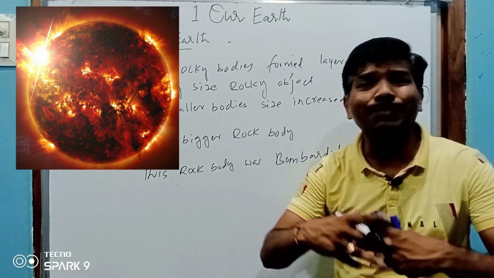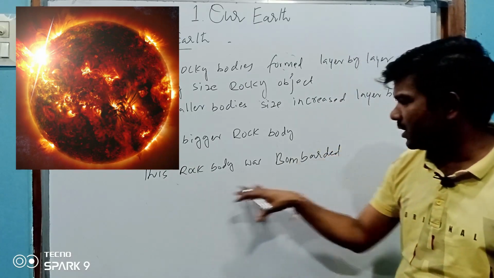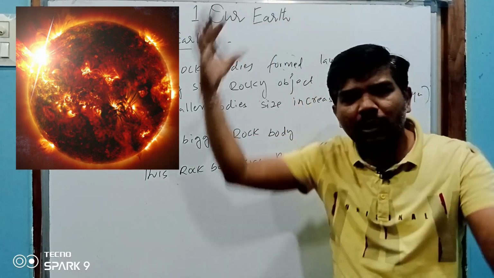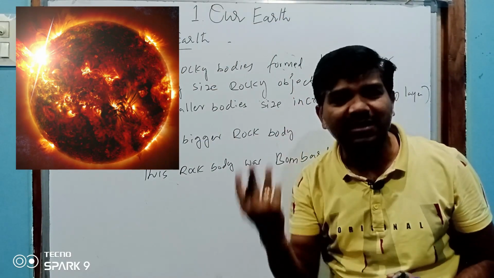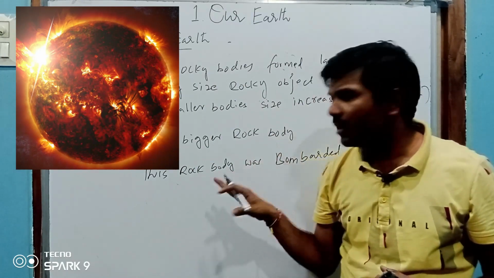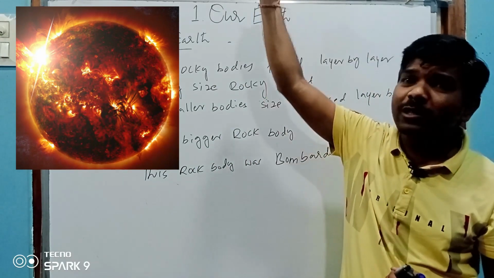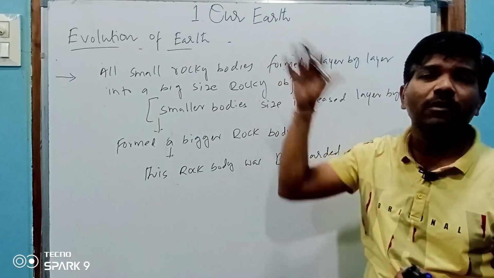See, there were a lot of blastings happening. When the bigger rocky body was formed, it was bombarded by massive rocks. Some of the rocks were hitting this rocky body from space.